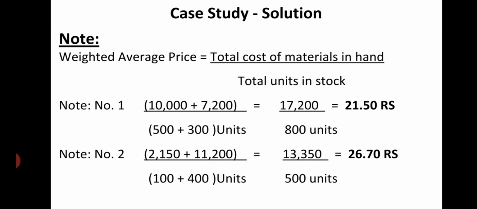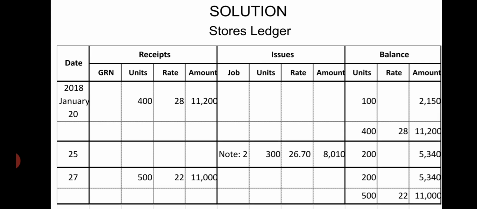See that note 2. First stock value is 2,150. It is for 100 units. 11,200. It is for 400 units. Total 13,350 for 500 units. Average will be 26.70. See note second, 300 at 26.70. Amount will be 8,010 and balance on an average is 26.70, 200 units at the rate of